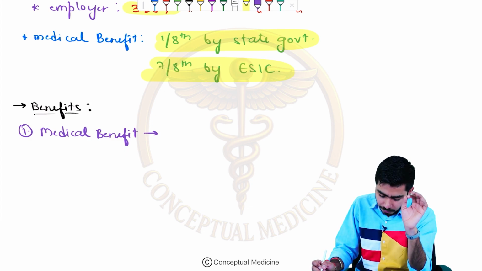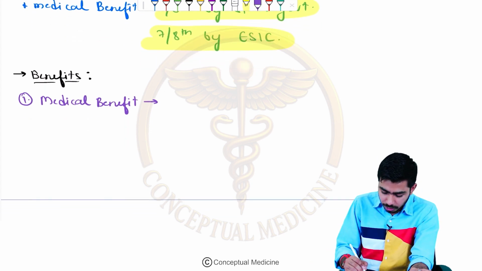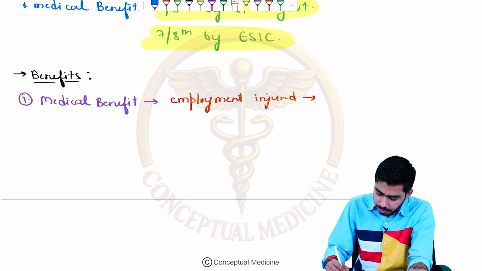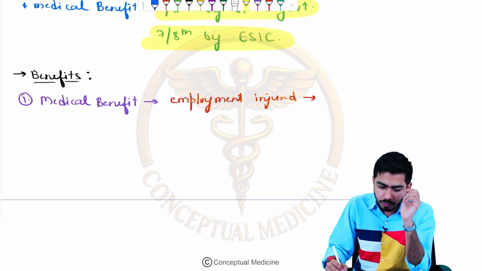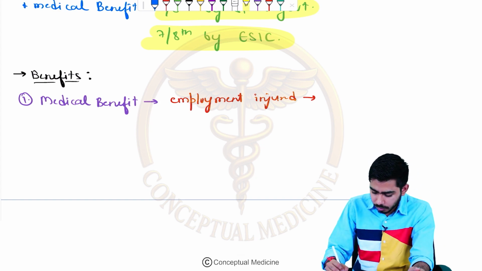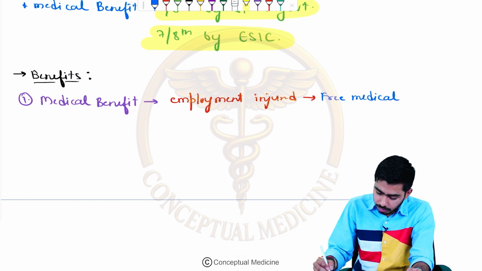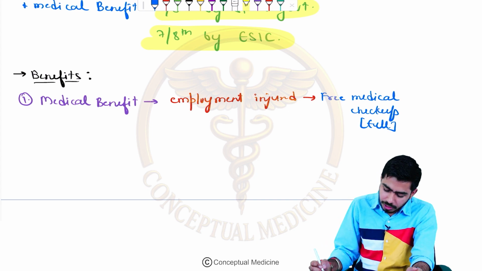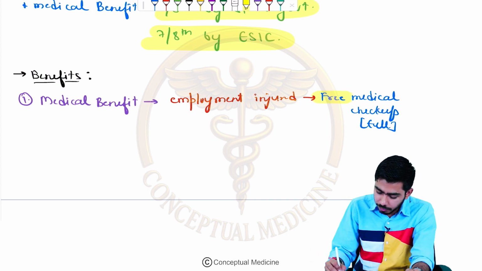In case of employment injury, if the employee is injured, in that case full medical checkup will be provided free of cost. And it will be including everything. Full medical checkup will be provided, and that will be free of cost.